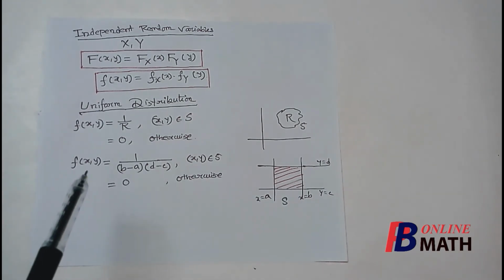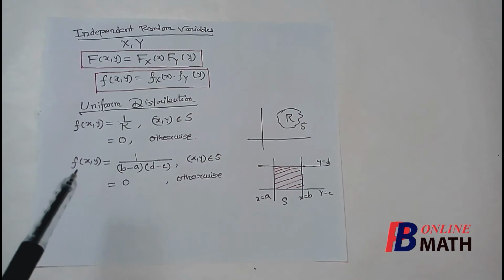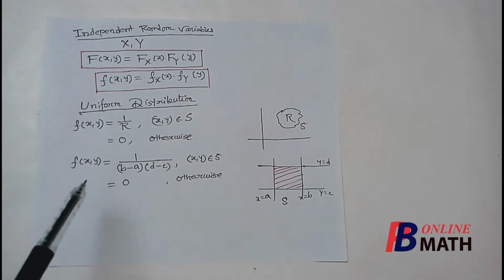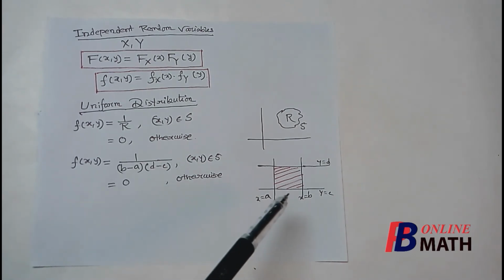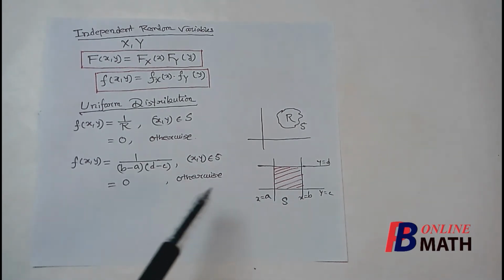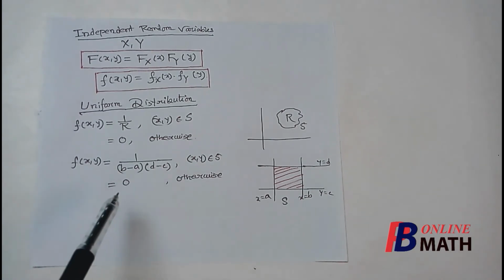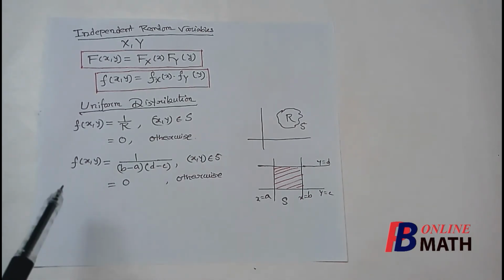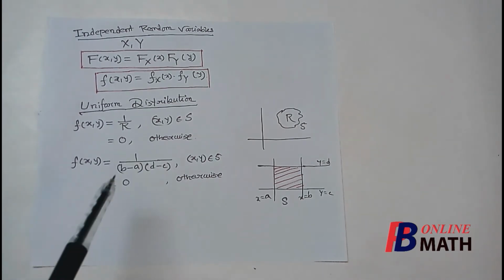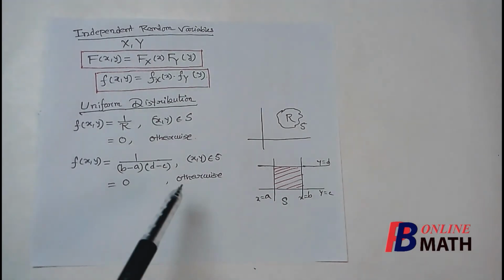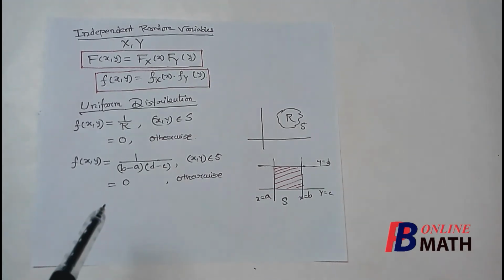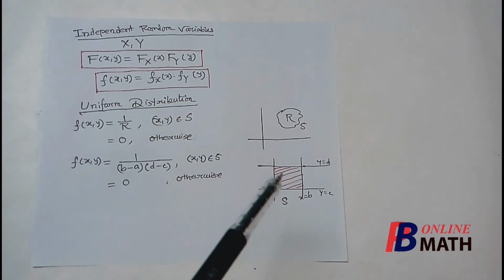Now if we want to find the density function of the uniform distribution, then f(x,y) is equal to 1 by the area of this rectangle, which is b minus a into d minus c, when the point belongs to this rectangle S, otherwise it is 0. So f(x,y) equals 1 by (b minus a) into (d minus c) if (x,y) belongs to this rectangle and it is 0 otherwise. This is called uniform distribution within this rectangle.